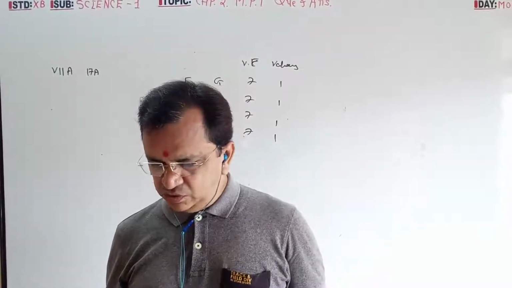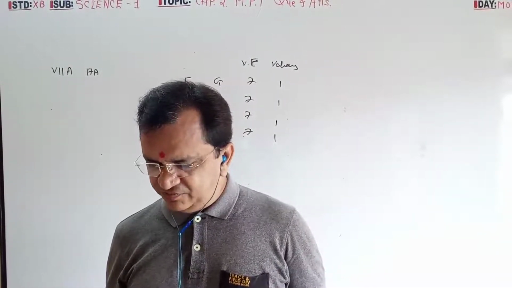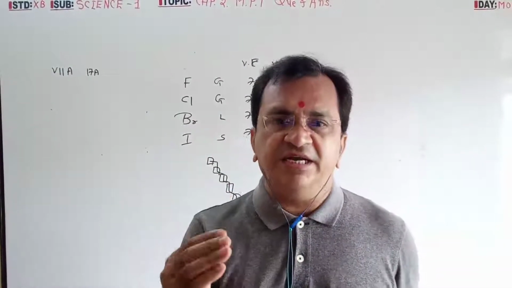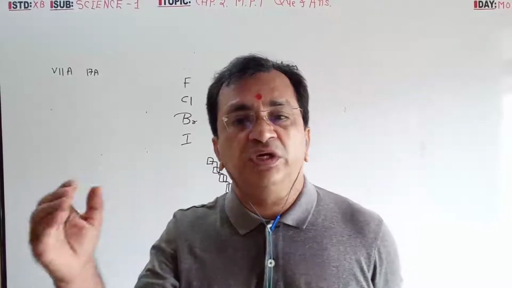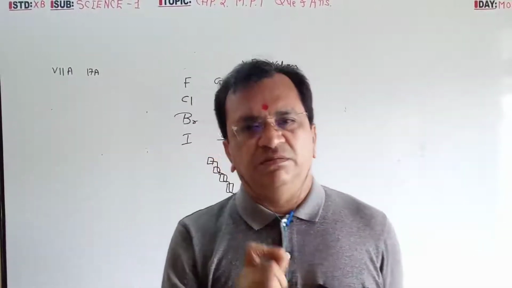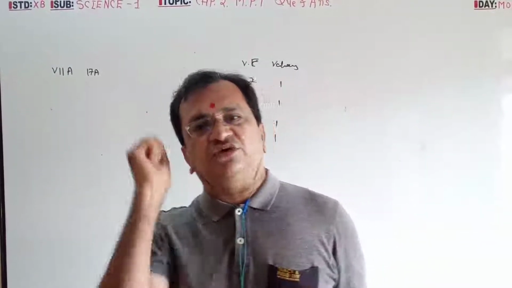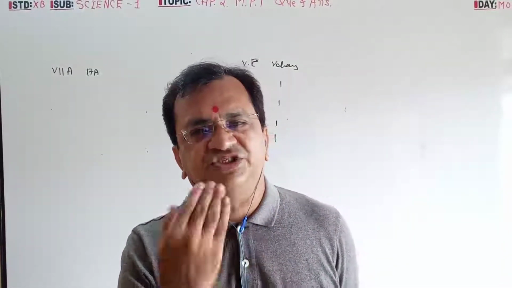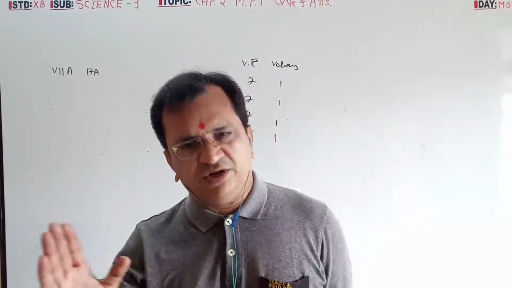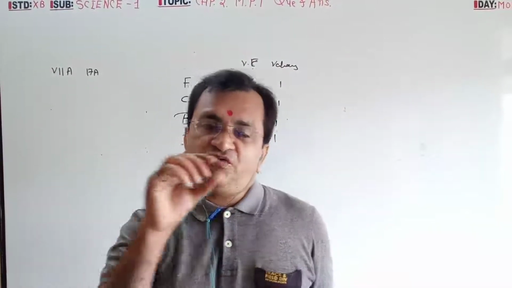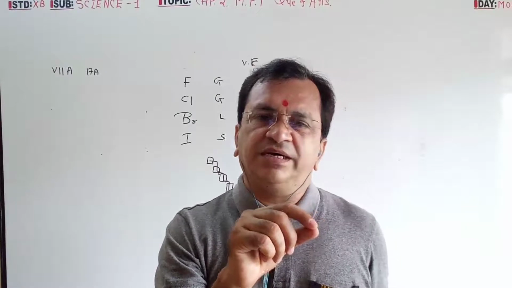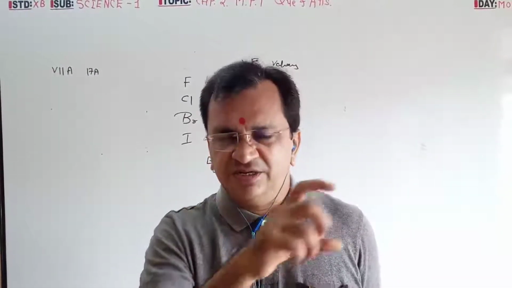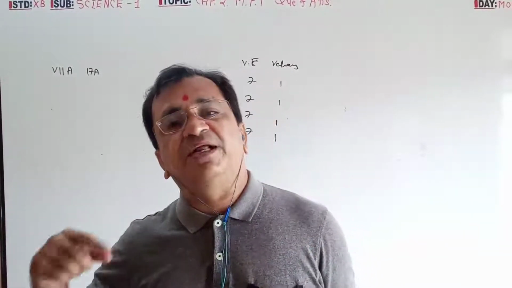Second, metallic character decreases from left to right in a period. Again, the number of electrons goes on increasing. So a 1 electron metal, 2 electron metal, 3 electron metal is a less reactive metal. With 4, it can give, take, or share, so it is not a metal. Then non-metal. With 1 electron, an active metal; with 2, less active; with 3, very less active. So metallic character decreases depending on the electron number.